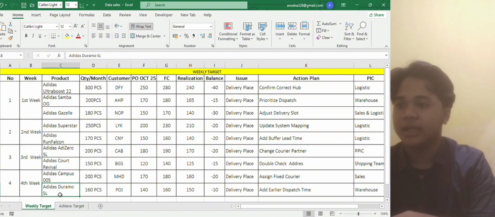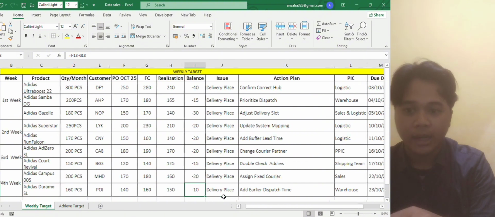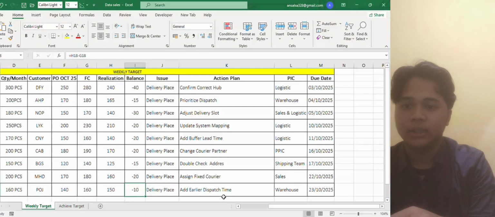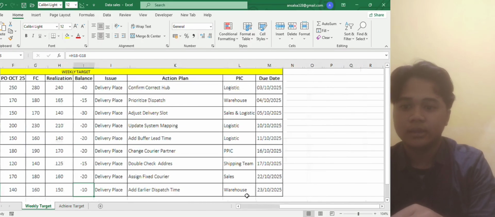And the last product is Adidas Duramo SL with a monthly quantity of 160 pieces. The customer name is POG, and the purchase order on 25 October is 140. The forecast is 160, and the actual realization is 150. So the balance is 100 minus 10, and the issue is delivery place, and the action plan is earlier dispatch time. The PIC in this chart is warehouse, and the due date is 23 October 2025.